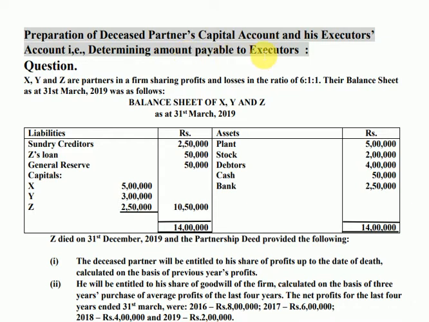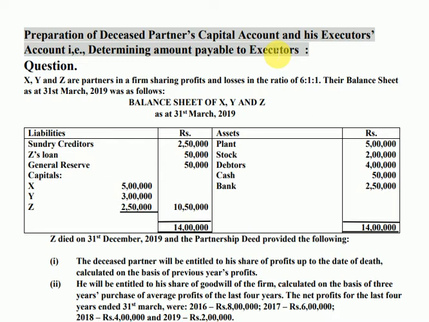Remember children, this is death of a partner. So the settlement of the deceased partner's amount due can be done only with his executors. This is one difference from retirement of partner, whereas all other things go the same.